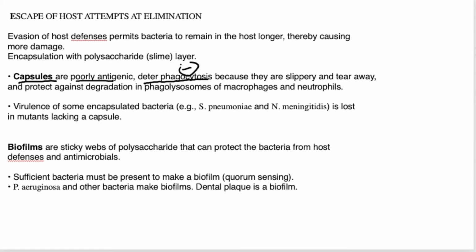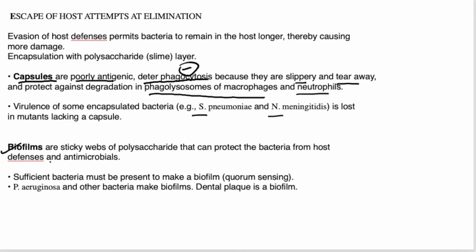They inhibit phagocytosis because they are slippery. They protect against degradation in the phagolysosome of macrophages and neutrophils. Some of the encapsulated bacteria like Streptococcus pneumoniae and Neisseria meningitidis show their virulence because of the presence of the capsule.